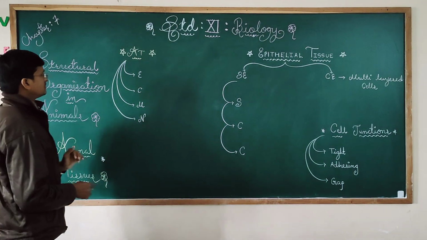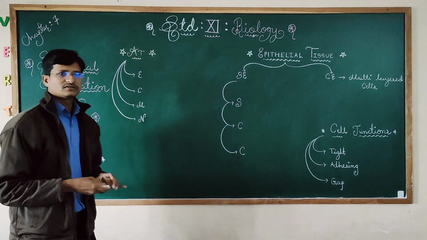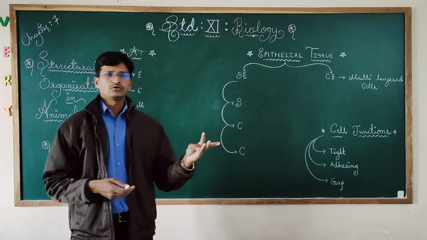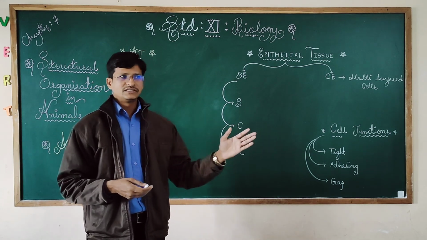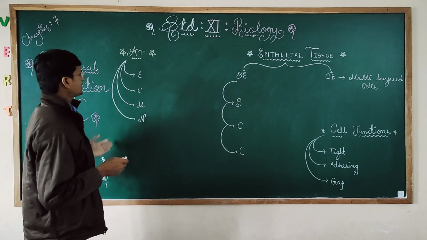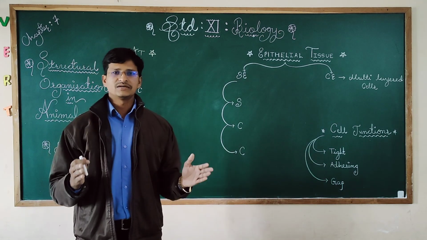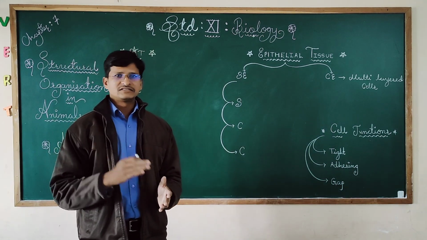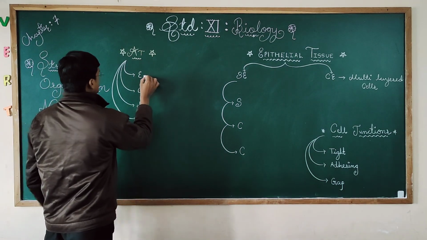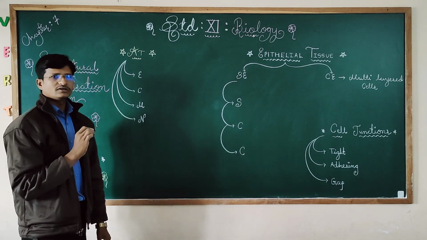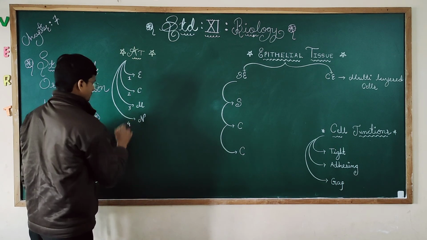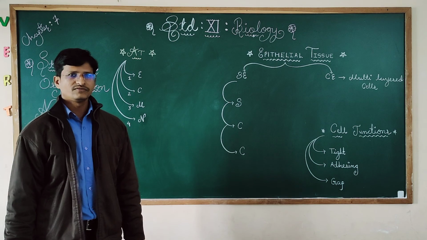Now in animals, we need to discuss the morphology and anatomy that I already informed you about: earthworm, cockroach and frog. All things we will see later on, the internal structure and the external structure. Before that, I want to discuss animal tissue, and this chapter you already studied in 9th standard. In that we have 4 types of important animal tissue. So 4 important animal tissues you will find in our body.